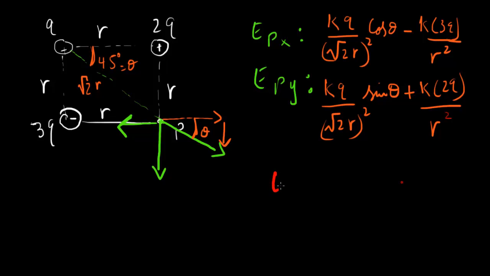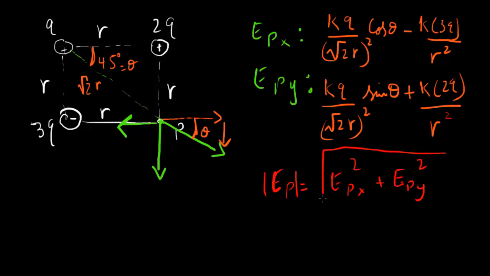And to find the magnitude of the electric field at point P, you would take the x component of the electric field squared plus the y component of the electric field squared, and then the square root.